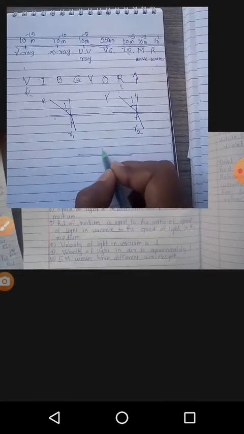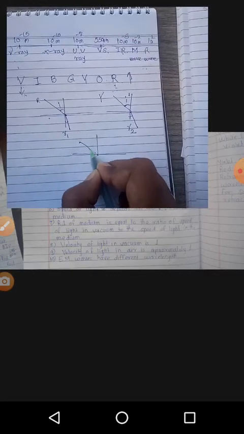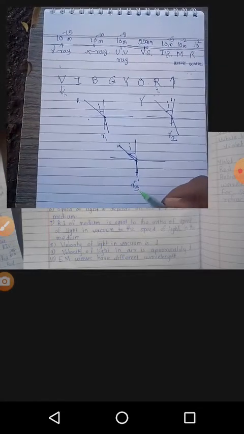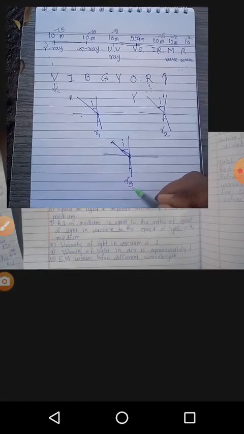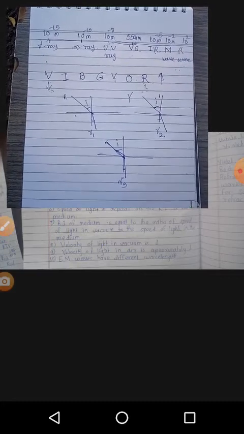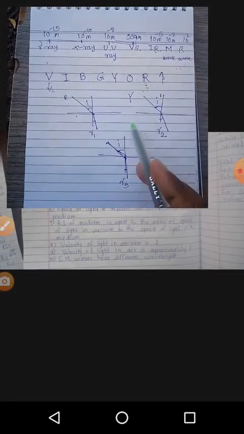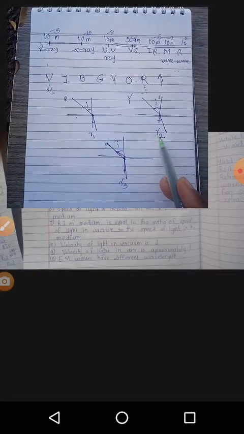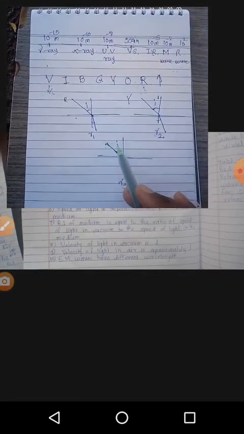If we take the orange color light, it also makes the same incident angle I, but the refracting angle is different, and that is R3. This means that for the same incident angle we observe a different refracting angle for different colors.